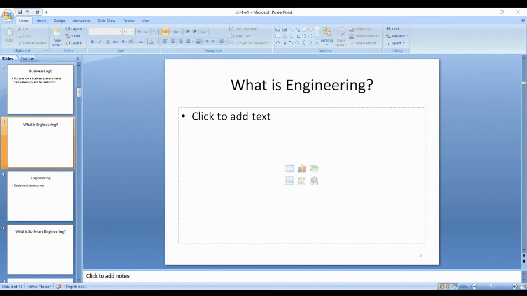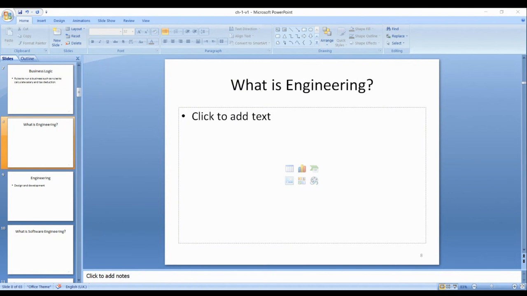So engineering is analysis, design, and implementation skills. So that's the engineering.